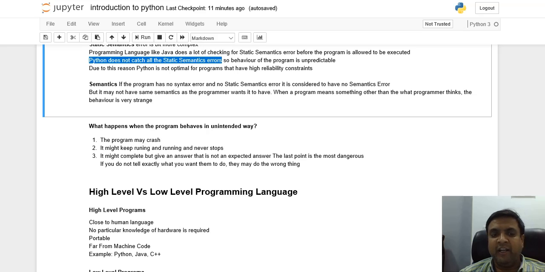So that kind of error is very difficult to find out. Next is what happens if the program behaves in an unintended way. There are three possibilities. Number one, the program may crash. Number two, it might keep on running and never stop. And third, it might give us an answer which is not the expected answer. This is the most dangerous part, and sometimes a lot of code, when not tested properly, moves to production, and in production it doesn't give us the desired output, and then we call them bugs.